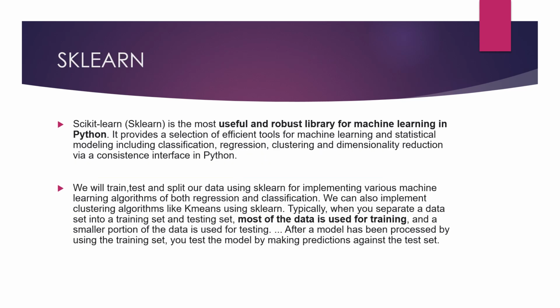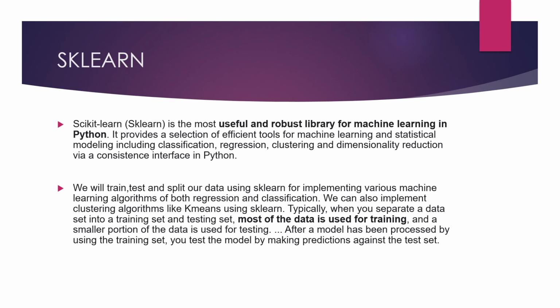Before implementing, we need to know what is sklearn. Sklearn is a very useful library for machine learning in Python. When we implement every algorithm of classification, regression, or unsupervised learning, we have to use sklearn because this is the tool for the machine learning part. We can't do anything without sklearn. We will train our data and test our data using different machine learning algorithms, and in each algorithm the sklearn library is used.